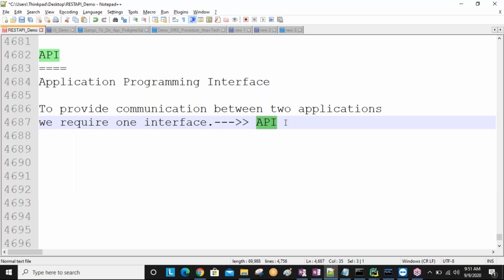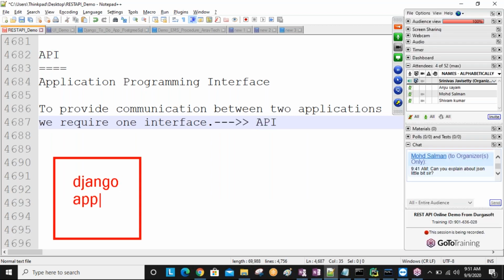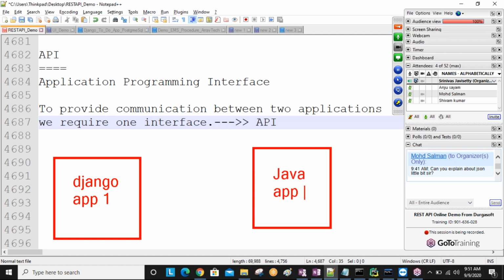Assume I have one application, this is my Django application, application one. And I have one more application, which is a Java application. Understand this? If you want to make communication between these two applications, Django to Java and Java to Django, we require one interface, one mediator, sir.